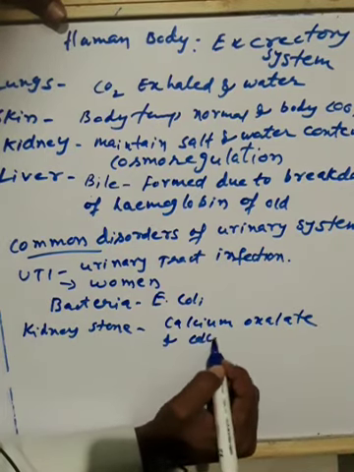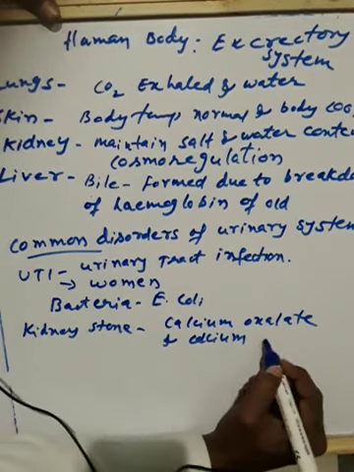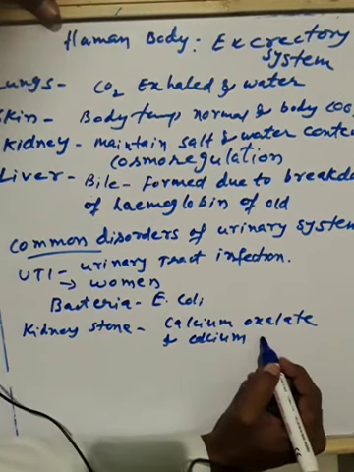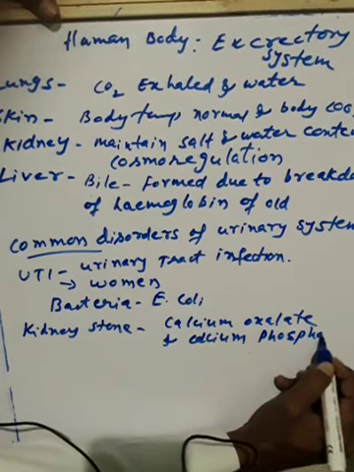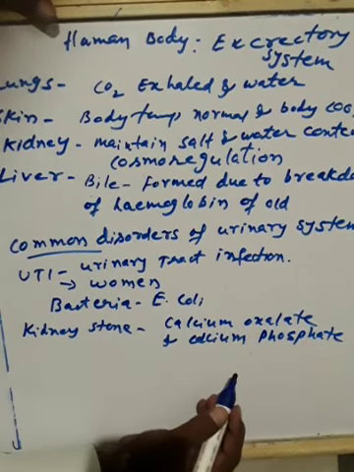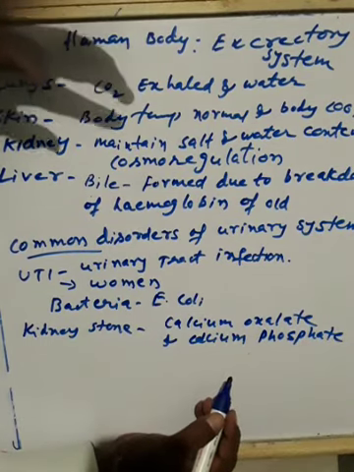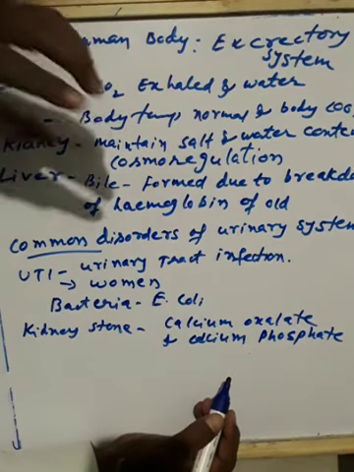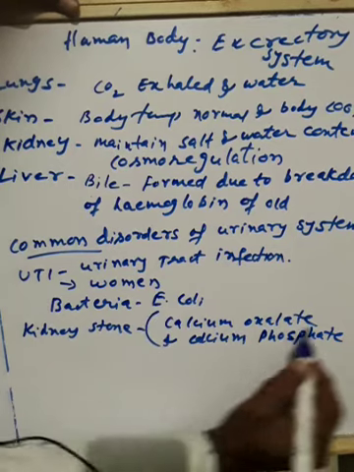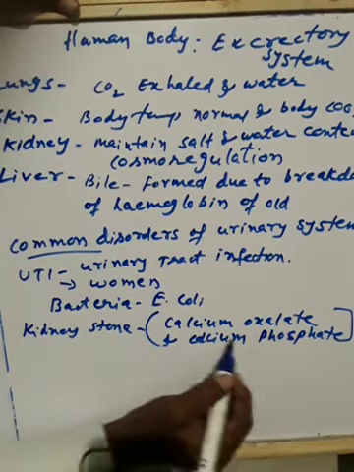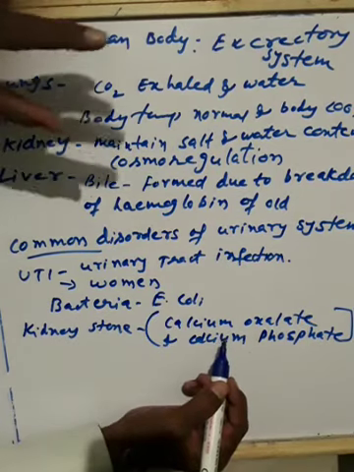So if our body contains a large quantity of calcium oxalate and calcium phosphate, that leads to hardness of the mineral. So the stone formed due to these salts will go and settle in the ureter.